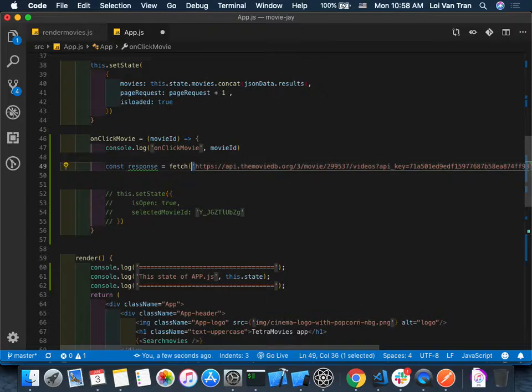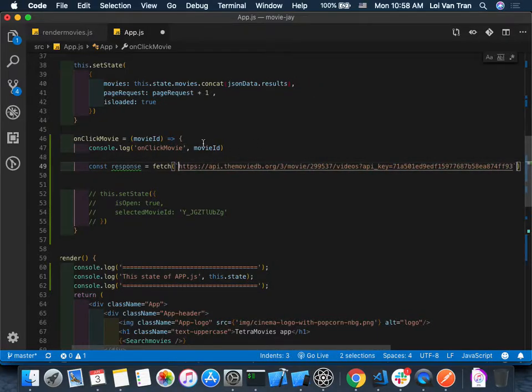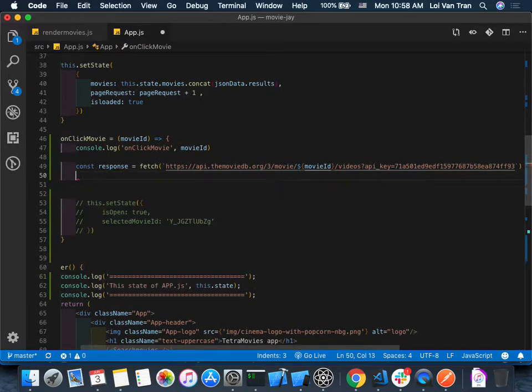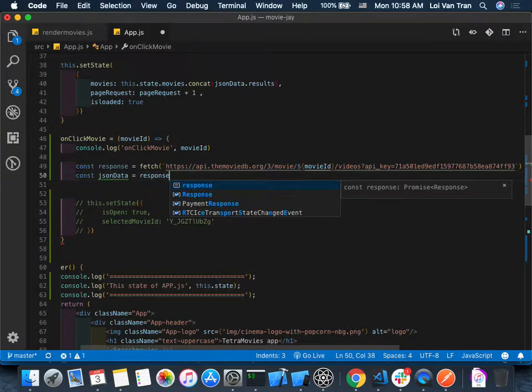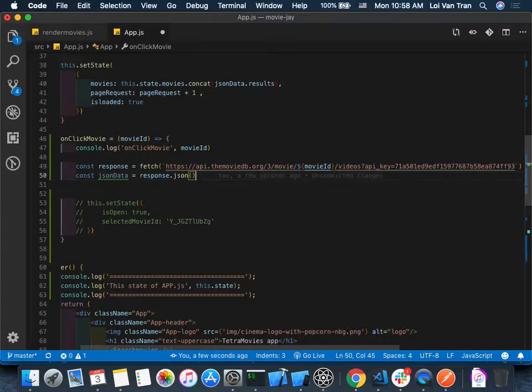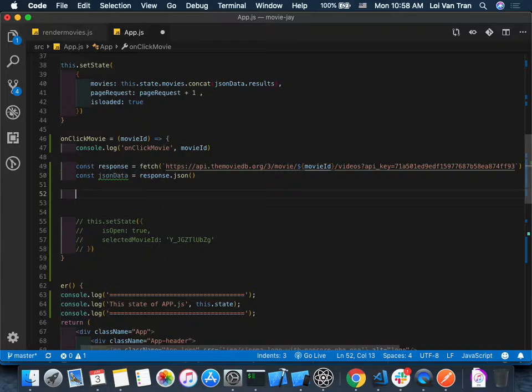So we click here, we delete. What are we going to do here? We're going to stick our movie ID into this route. Okay? Now we can parse. JSON data equals response dot JSON. Does this look okay, guys? We're missing something. Yeah, return JSON data. But we're missing something before that though.